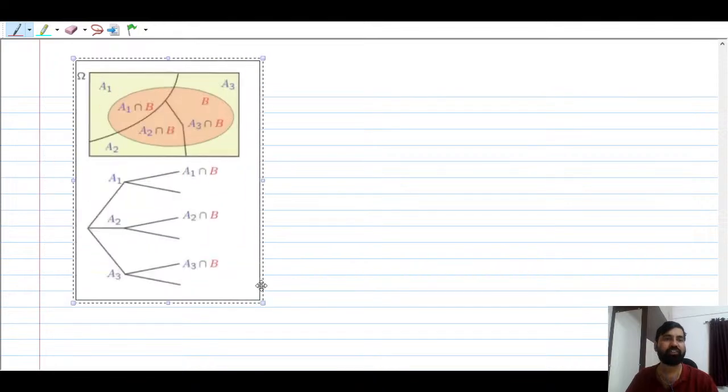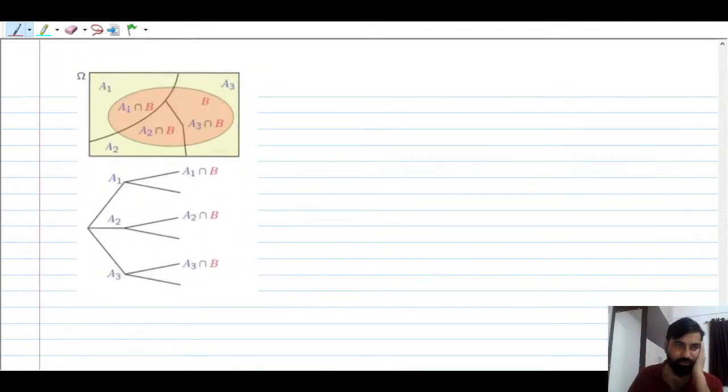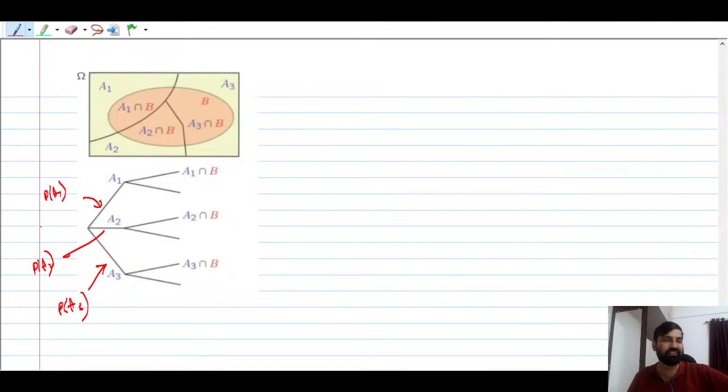Now you see both things are there. Whether you say the sample space is there and you are partitioning it into different events, or the entire space is a sample space and there are three events A1, A2, A3. This branch corresponds to the probability of A1, this branch to the probability of A2, and this branch to the probability of A3. These are the ordinary probabilities.